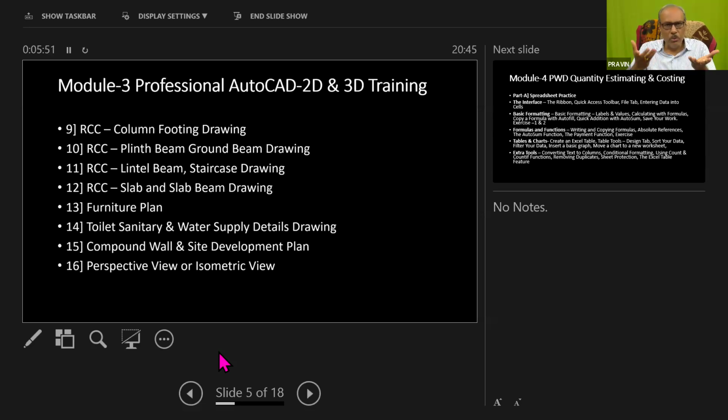So there may be your architect or your boss or your office in-charge or your senior person who will ask you to make some changes in the drawing. But if your basics are clear with the AutoCAD drafting skill, then you can face any challenge. And by that way, you can prove that at least you have some minimum skills to work as a building drawing and drafting engineer, which is a very basic job for every civil engineer in the industry. So I hope that you have clearly understood what the target is.